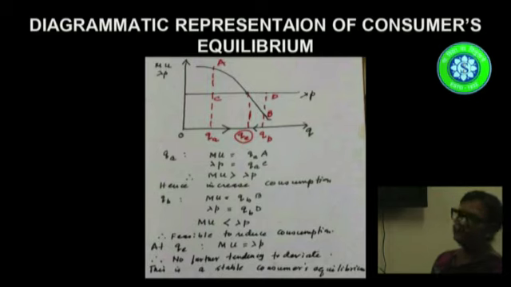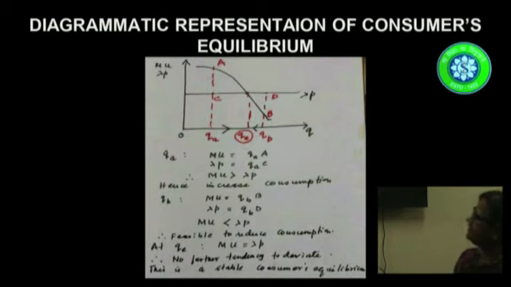Let us first focus on QA. At QA, the corresponding marginal utility is QAA, or you can say AQA. And the lambda P, that is the utility sacrificed, is QAC.